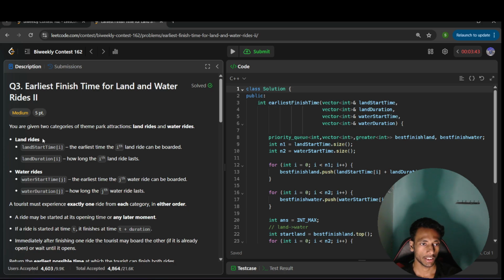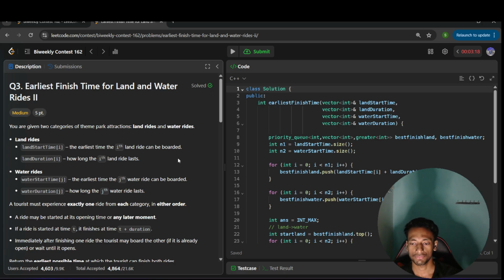The problem statement is that you are given two categories of theme park attraction: one is land rides and another is water rides. For land rides, land start time at index i means the earliest time the ith land ride can be boarded. Similarly, land duration i tells how long the ith land ride lasts.